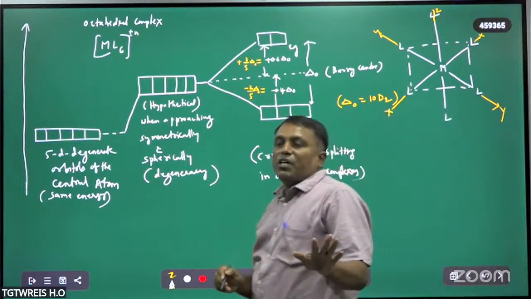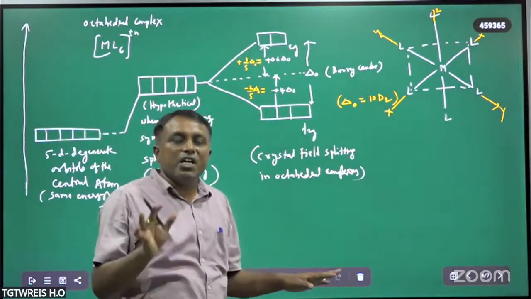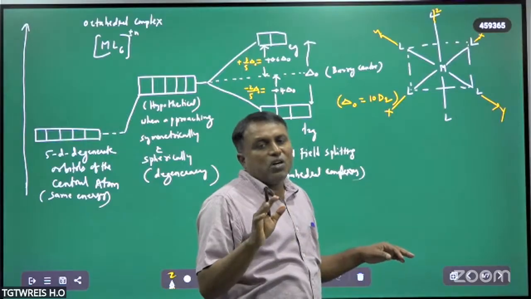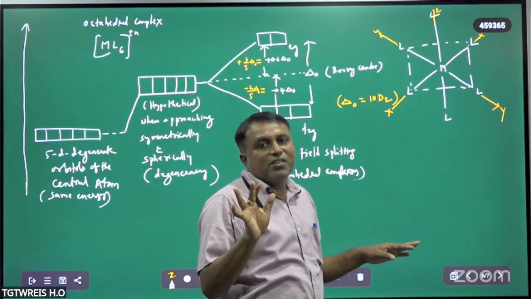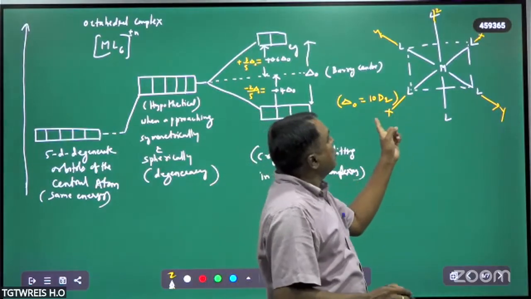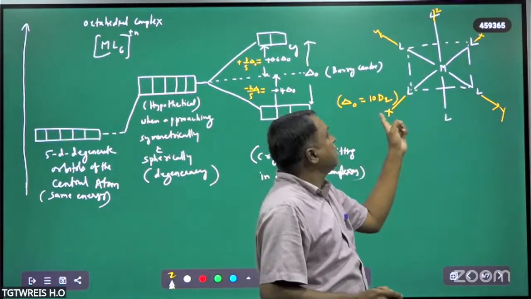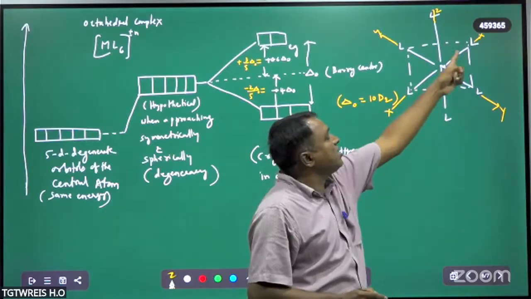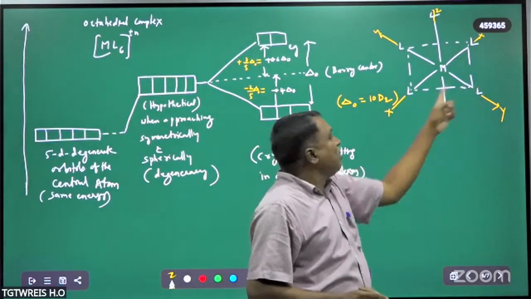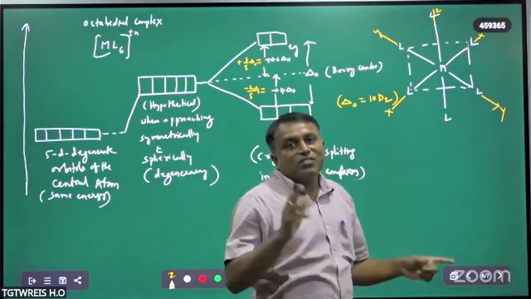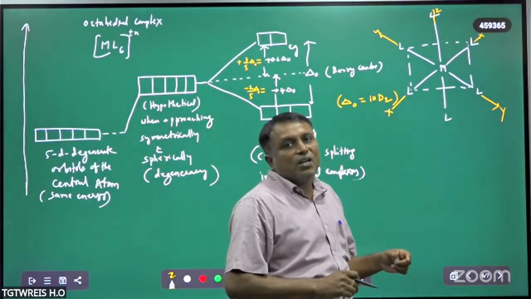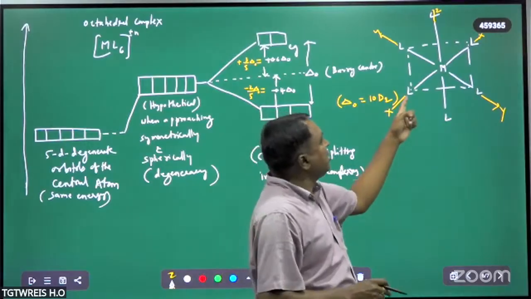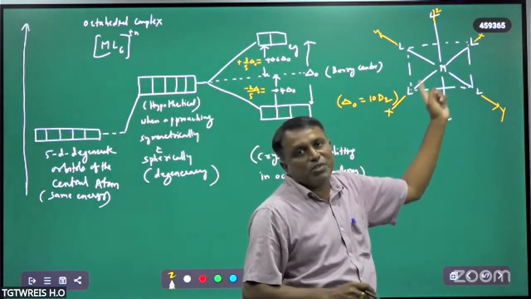So we have two different types of ligands and two different types of d orbitals. The d orbitals which are oriented along the axis belong to the Eg set of orbitals. The four ligands are present on the x and y axes. On the x and y axes, we have one d orbital, the dx2-y2, whose lobes are present on the xy axes.